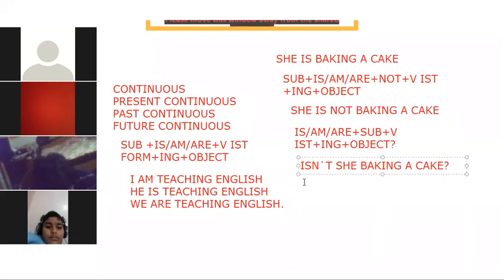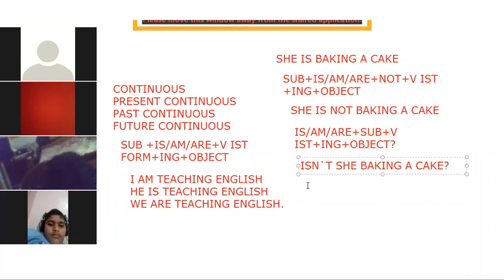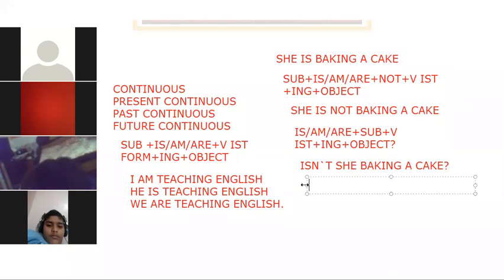So now we will move on to past continuous tense. Again, past continuous tense follows the same. The verb which was previously in continuation comes in past continuous tense. So the formula will be subject plus, what will be the change, children?